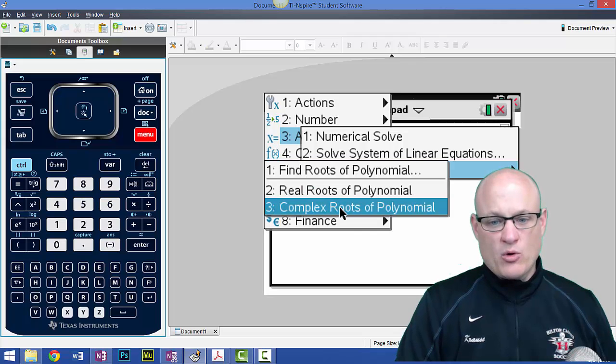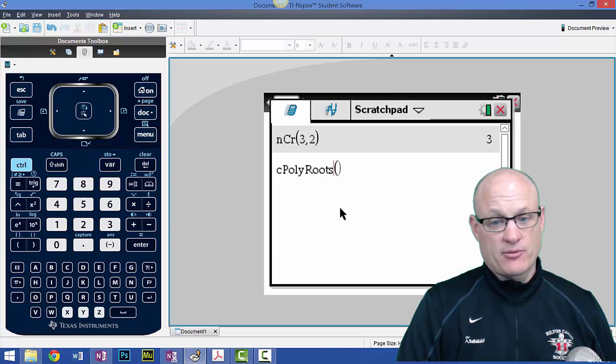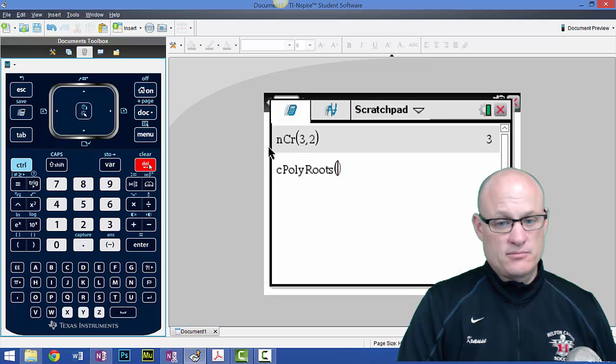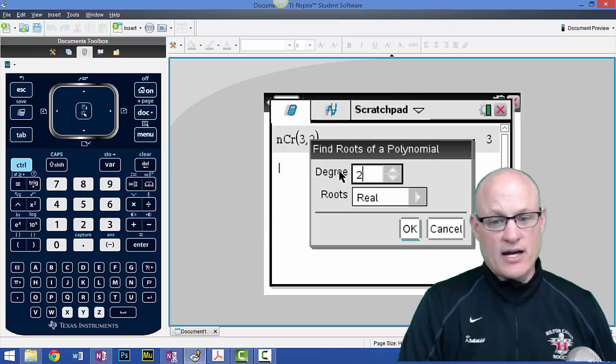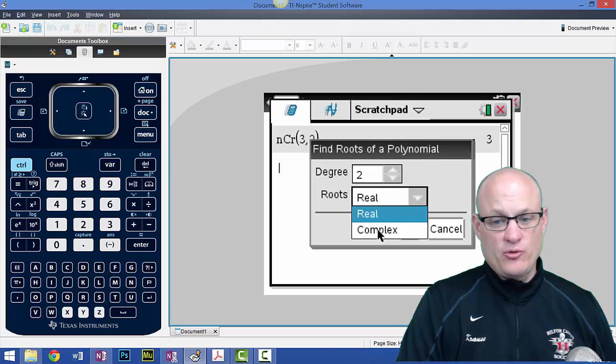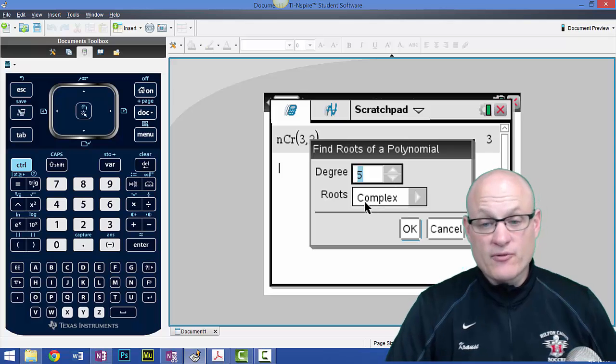I think what we want is to get complex roots. So click on complex roots. Wait, no, that's not what I want to do. Sorry. What I want to do is hit menu, algebra, poly tools, find poly tools. And this one we're going to choose complex. And we have to change this to a 5th degree because it's a 5th degree polynomial.